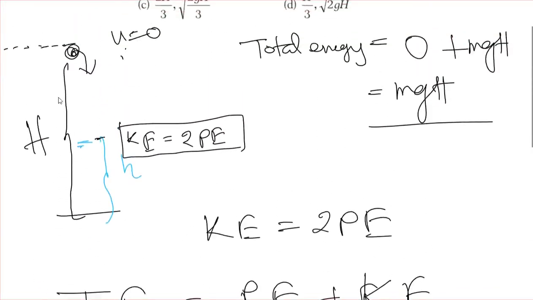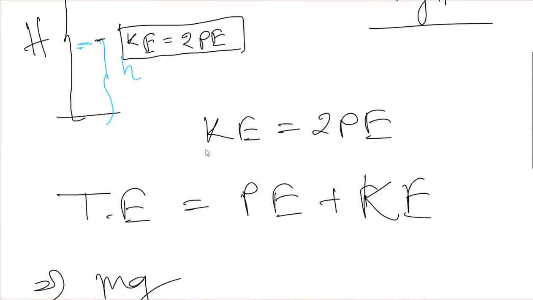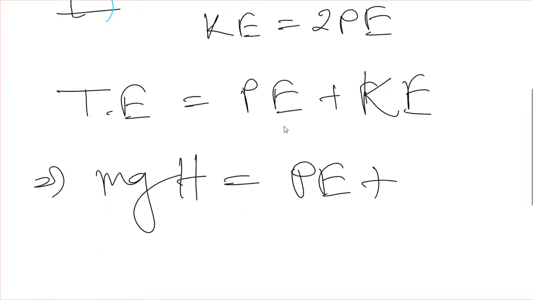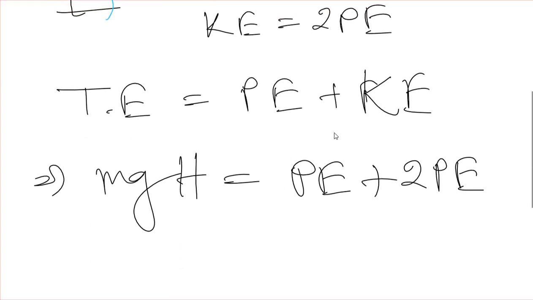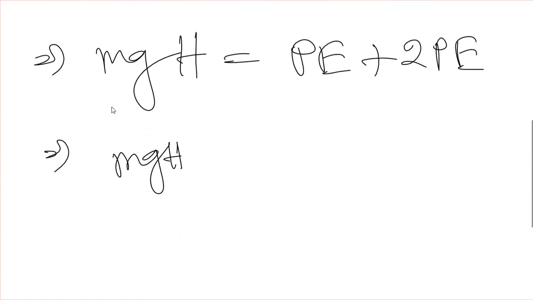The total energy will be mgh, the total energy equal to potential energy plus kinetic energy. So if we replace the value of kinetic energy, this will be 2 times of potential energy, so it will come out to be mgh equal to 3 times of potential energy.